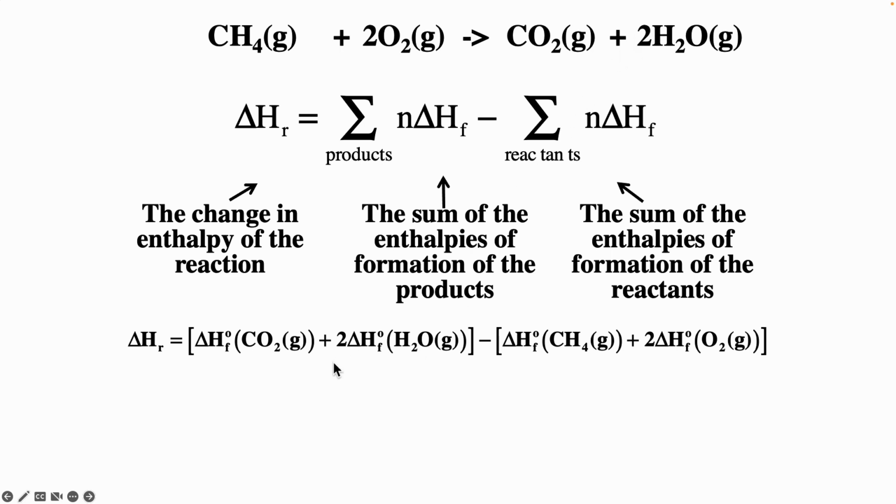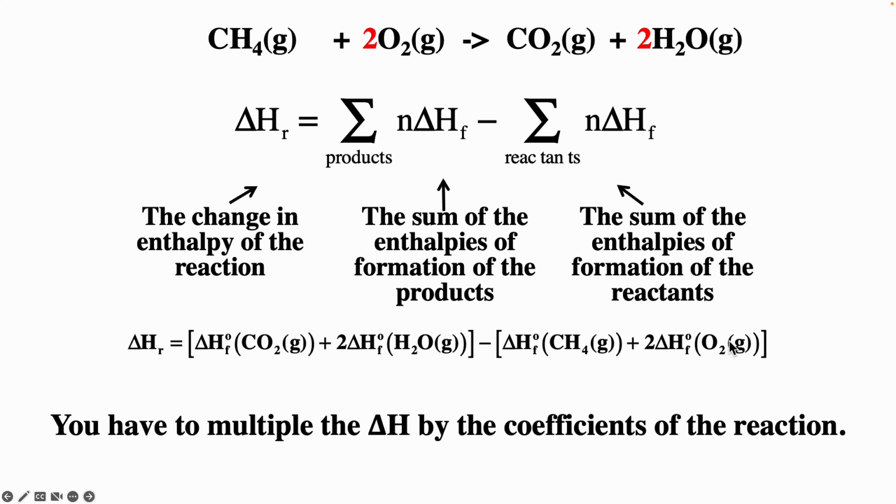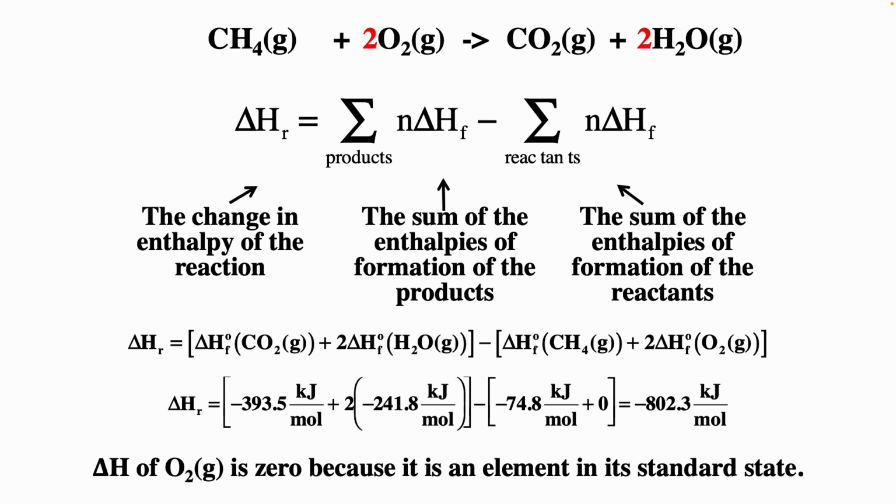And so that coefficient comes down: minus enthalpy of formation of methane plus 2 times enthalpy of formation of O2 gas. You always have to multiply the delta H by the coefficient of the reaction. If we look at these numbers on the table, we get delta H for the reaction is minus 802.3 kilojoules per mole. That means delta H is negative, so heat's going from the system to the surroundings, and that would be exothermic.